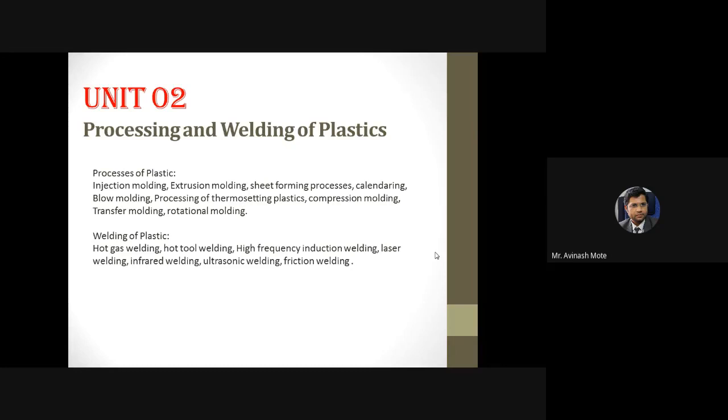So at that time, preferably ultrasonic or infrared or laser welding, like in the case of electronic components, right? In electronic components, everything is very precisely defined. In that case, we want precise joining, and clean welding is required. At that time, these sophisticated methods are preferred.